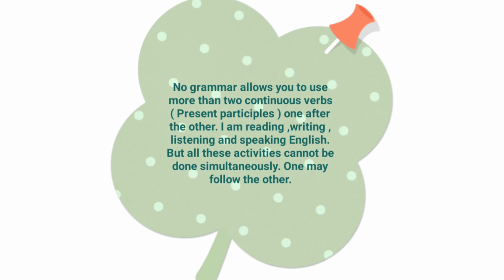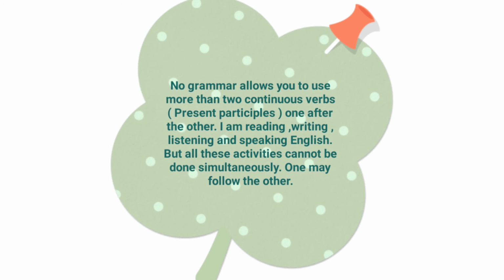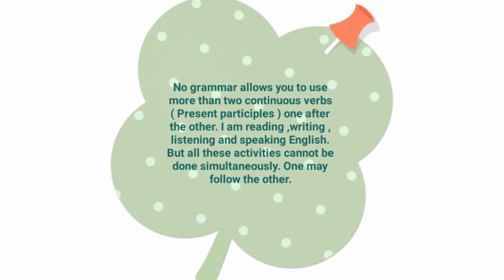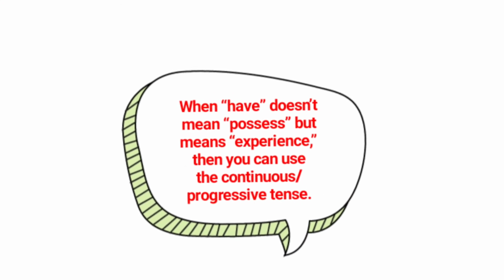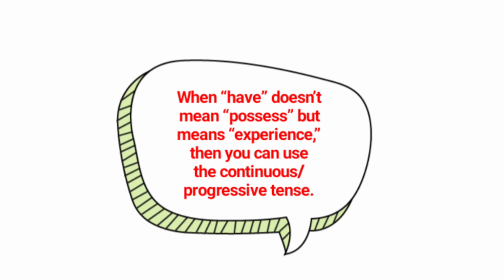Grammar allows you to use more than two continuous verbs, one after the other. I am reading, writing, listening and speaking English. But all these activities cannot be done simultaneously. One must follow the other. When have does not mean to possess but means experience, then you can use the continuous progressive tense.